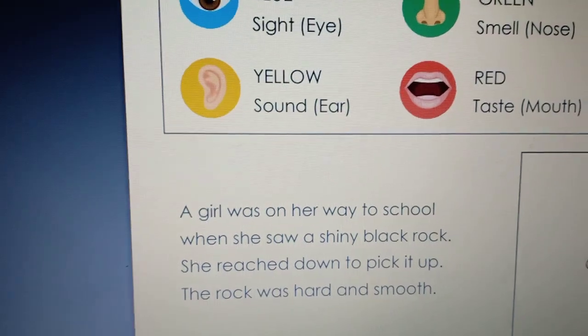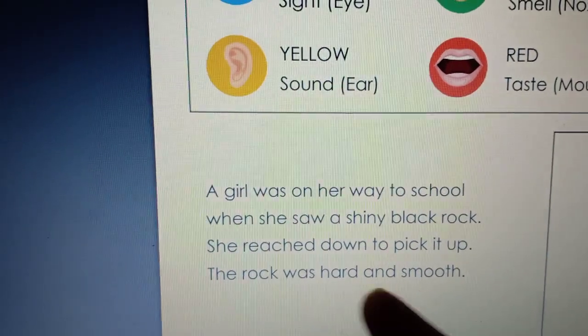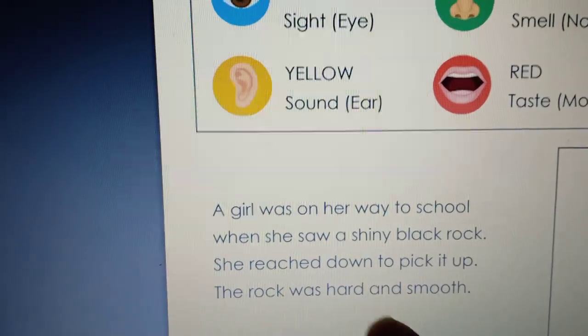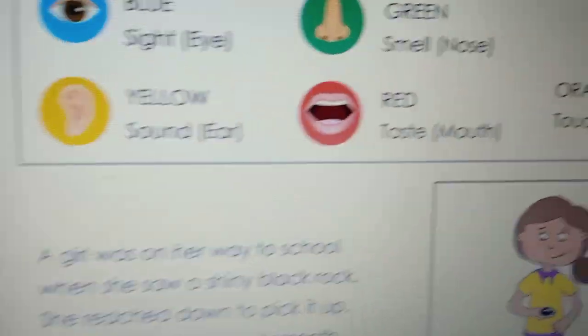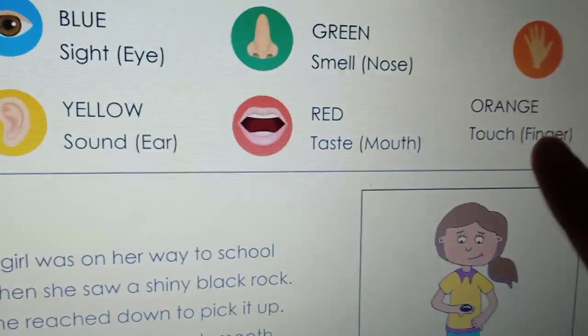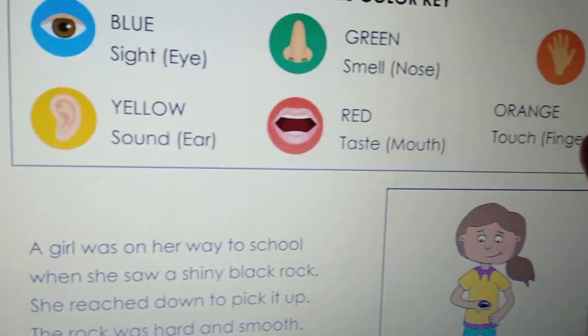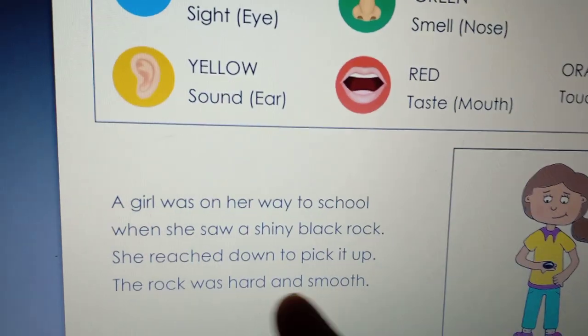There is another sense here. What? Yes, she picked it up and the rock was hard and smooth. Hard and smooth is descriptive word for what? For touch. When she touched the rock, she found it hard and smooth. Excellent. So underline with orange here.